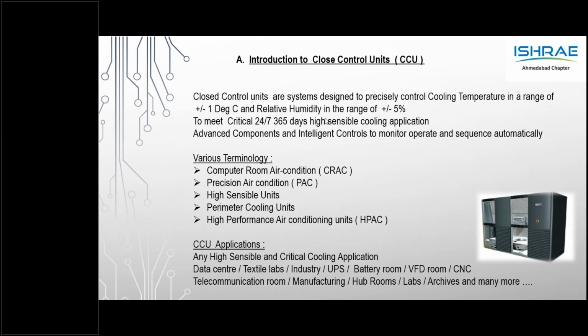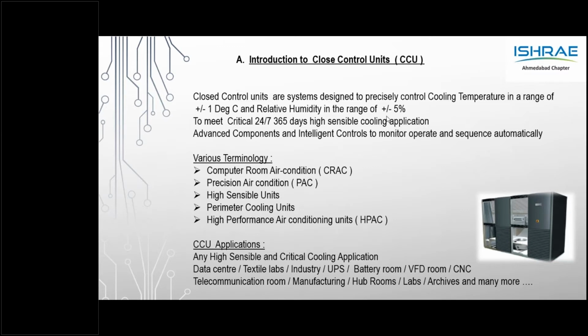We will look at the numbers for RH and temperature in the coming slides, but keep in mind that we don't want extremely high or extremely low temperature, and very high humidity can harm, and very low humidity can also harm in our data center. This is the classic case of a data center. So for a CCU, we looked at what a CCU is, the psychrometric definitions, and we also looked at what would go wrong if the temperature and RH are not maintained.